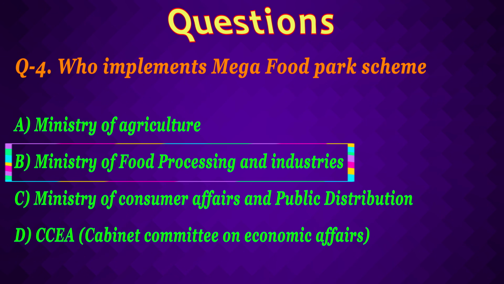Here option 1 and 3 will be wrong. Option 4th will be wrong because Cabinet Committee on Economic Affairs recommends the MSP etc. So Cabinet Committee on Economic Affairs is not a ministry. It is a cabinet committee which is headed by Prime Minister. Ministry of Consumer Affairs and Public Distribution has no role to play in mega food park scheme. Similarly, no role is there of Ministry of Agriculture.